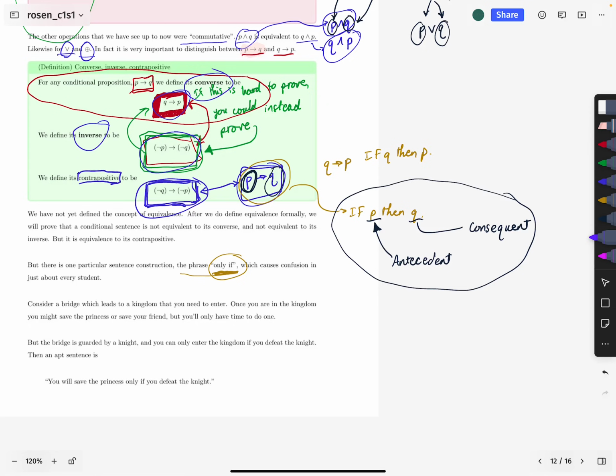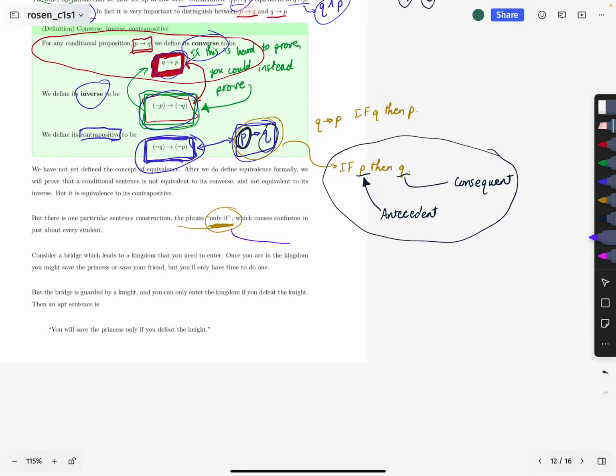And so the question that sent me down all of these considerations is, when you say "P only if Q," when I try to analyze that, my instinct says that the "if" phrase tells me where the antecedent is, right?